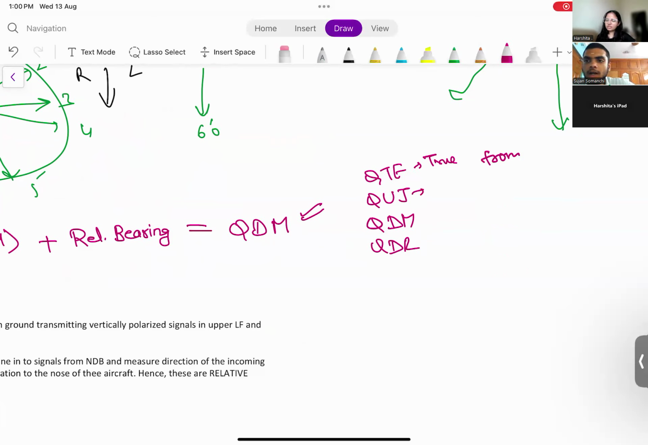And what was QUJ doing? Coming towards the station, I'll write "to". QTE is going away from the station, I'll write "from". QUJ, was he true or was he magnetic? True. It's coming towards the station.